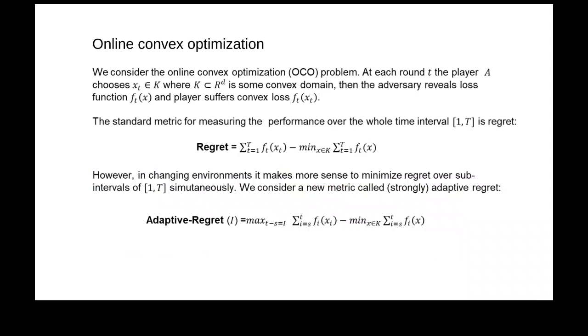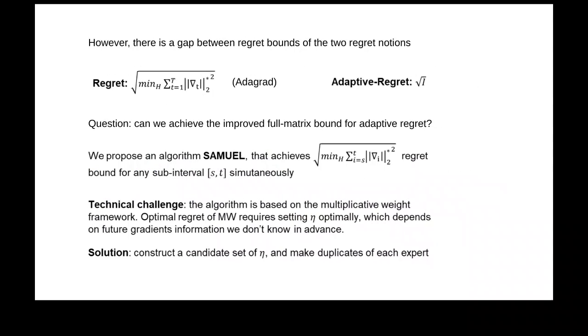However, this regret metric is defined for the whole interval 1 to T, and in changing environments, it may make more sense to consider it locally. So we have an alternate metric called adaptive regret, which has an additional variable I, which denotes the length of any subinterval, and the adaptive regret is defined to be the regret of the worst interval with length I. Okay.